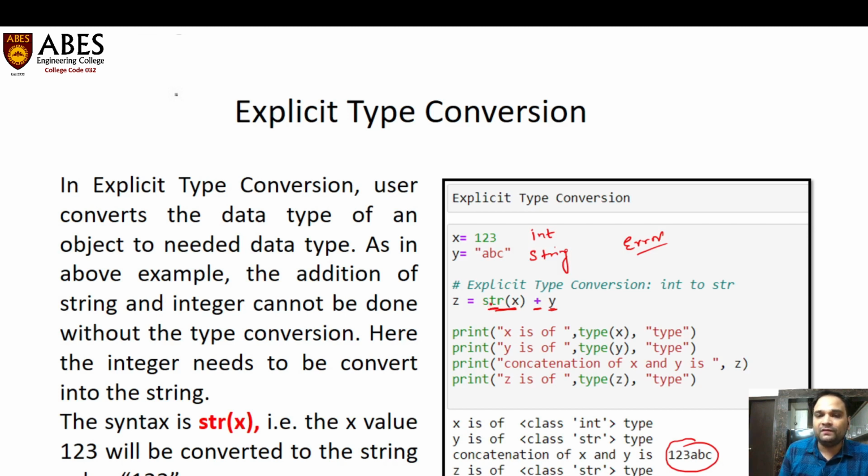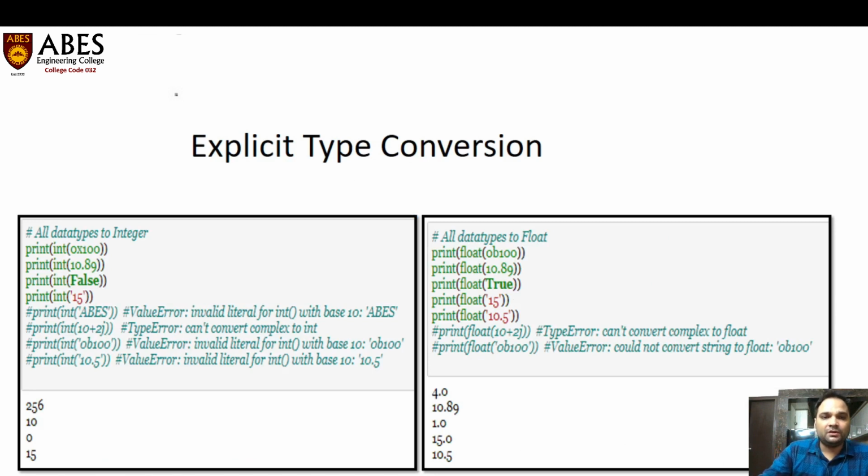So when we are explicitly giving the name of the data type to which we are going to convert the value, these types of conversions are called explicit type conversions. I hope it is very easy and very interesting for all of you. So we are going to see some more good examples of explicit type conversion.